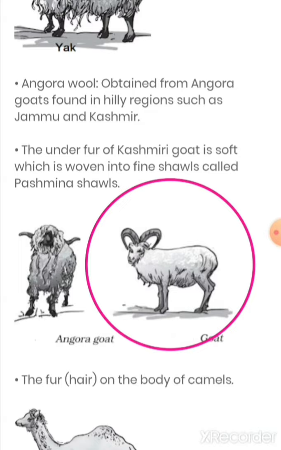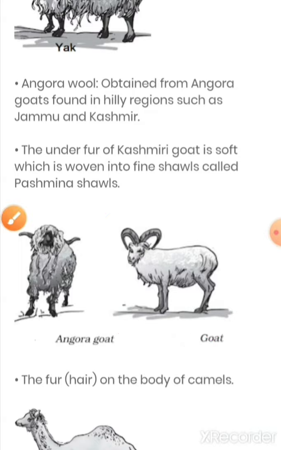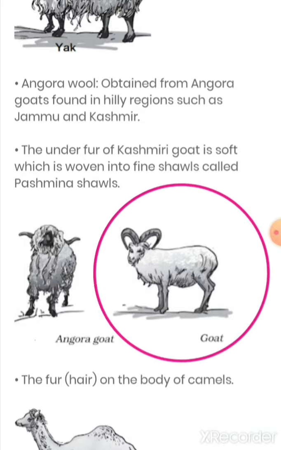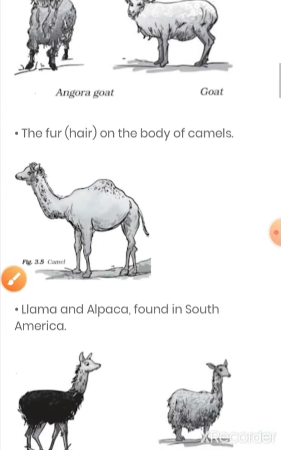Now, students, let us talk about pashmina shawls. Pashmina is one of the varieties of shawl which is very famous and worn in Kashmir. It is very good and soft. It is used for keeping the heat inside your body, because Kashmir is a very cold region. That's why pashmina shawls are very famous there, and they are very costly. They are made from goat wool.